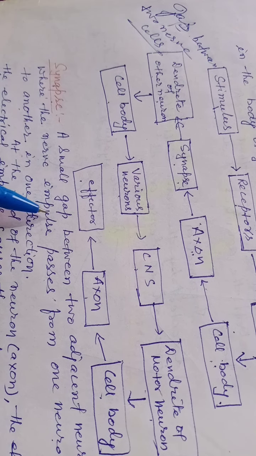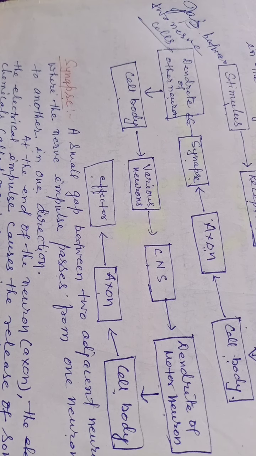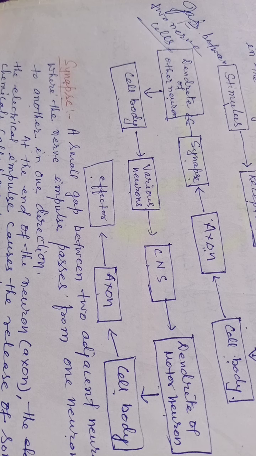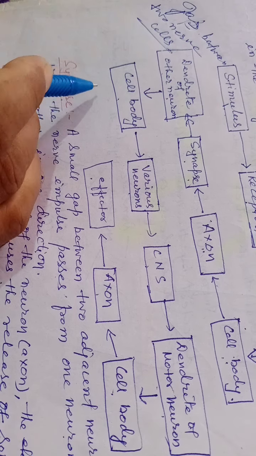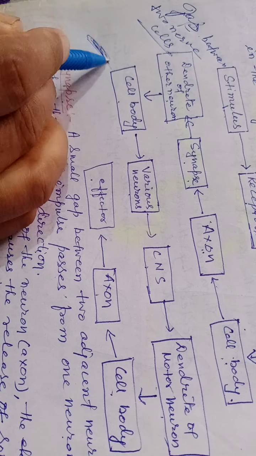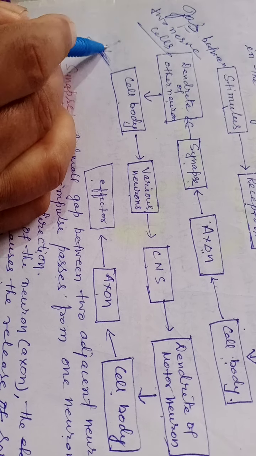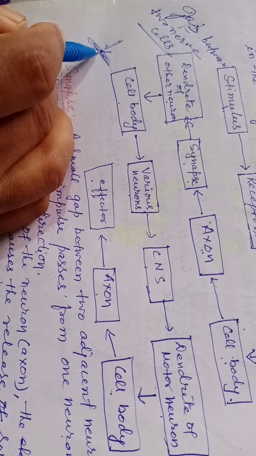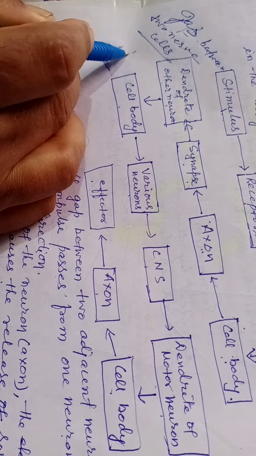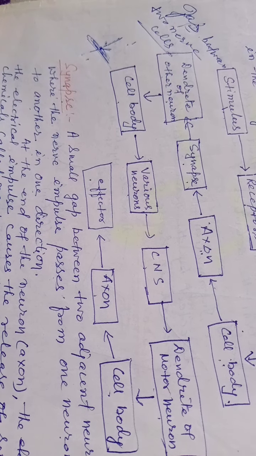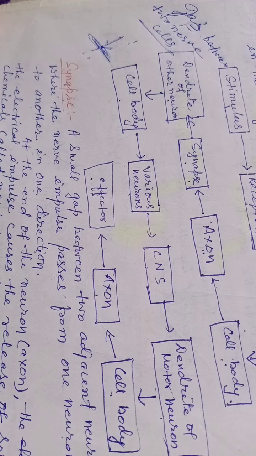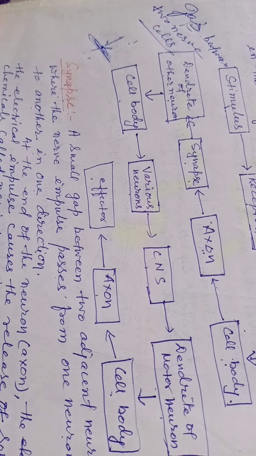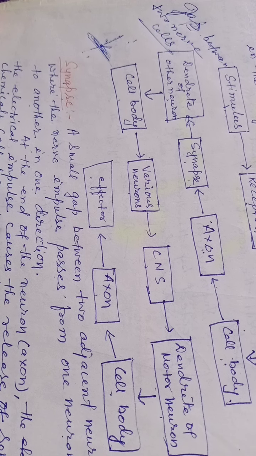Now, if there is a gap between the two neurons, how is it possible to convey the electrical impulse from one nerve cell to another nerve cell? So this gap must be filled with some chemical substance. These chemical substances are capable of conveying the impulse from one neuron to another neuron in one direction. आगे picture से clear करेंगे इसको. These chemicals cross the gap, that is synapse, and start a similar impulse in the dendrite of the next neuron.